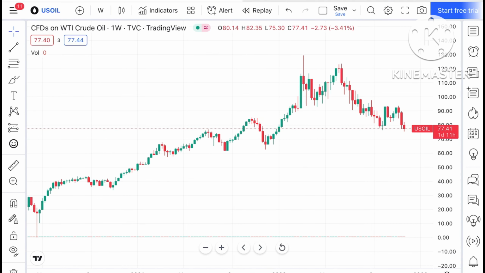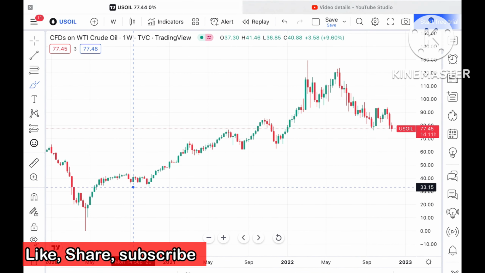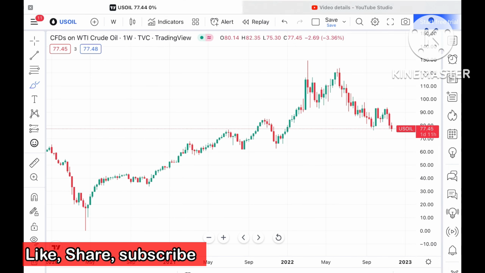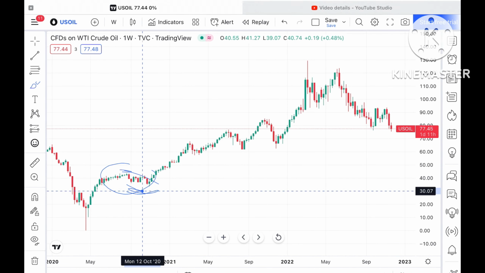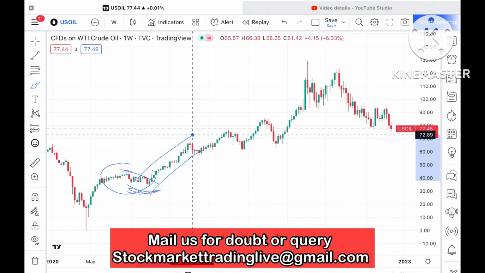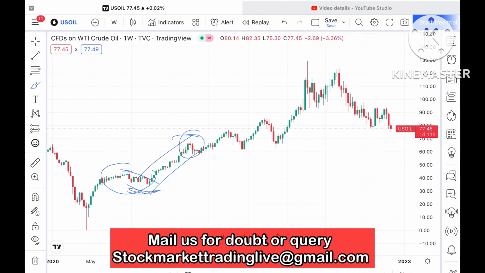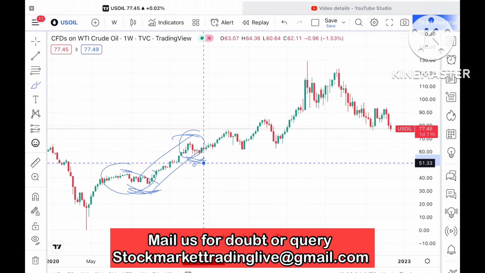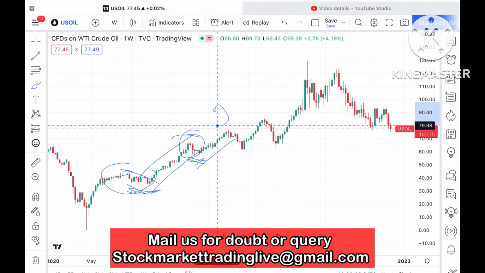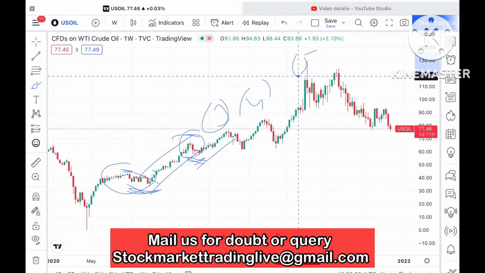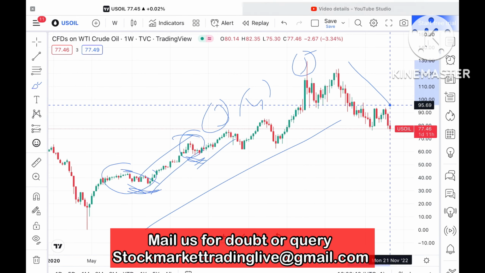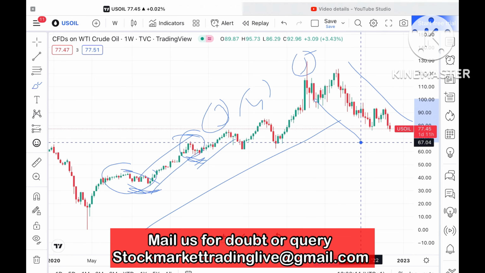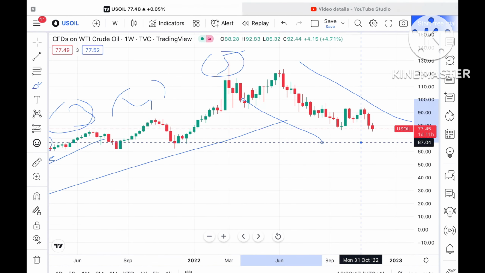If you look at the chart of crude, what we have seen is that whenever it goes high, it made a new high and from there a downfall has come, and this particular swing has formed. From there it moved upside, made a second new high, and then we have seen a sharp fall, made a swing at this particular level, and this is being repeated 4-5 times, continuously on the upside. So looking at this chart, there is a continuous downfall.